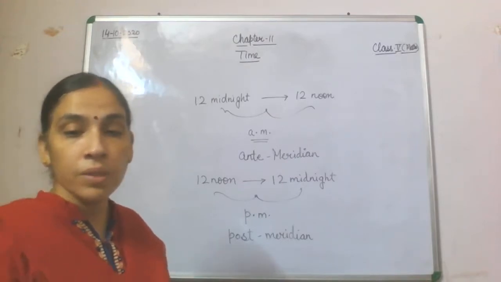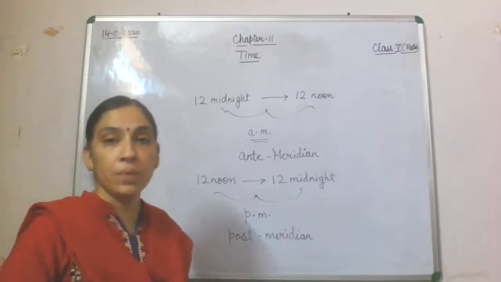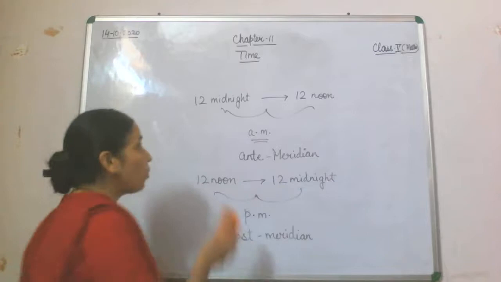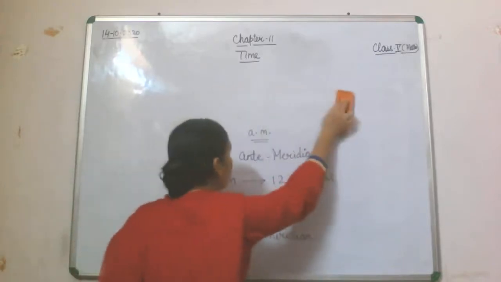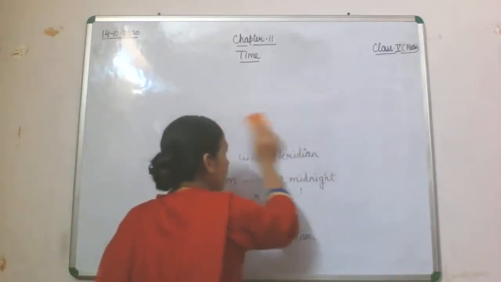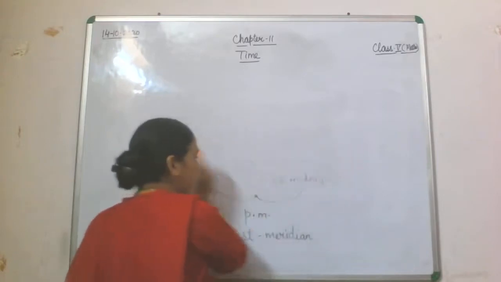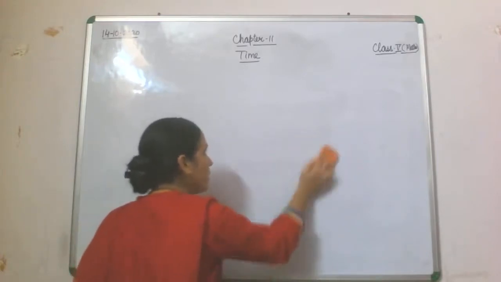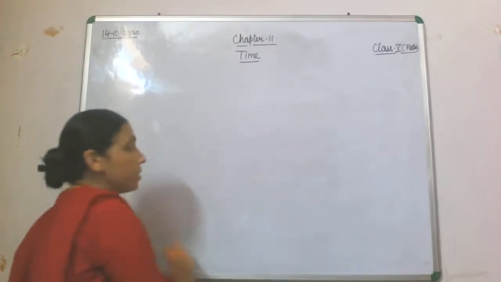A short exercise which is given on the first page of your chapter 11. Now different relations have been given. Those relations you are supposed to write down in your notebook. Now what are these relations? I'll just mention over here. Now what is the relation here? The relation which is given,